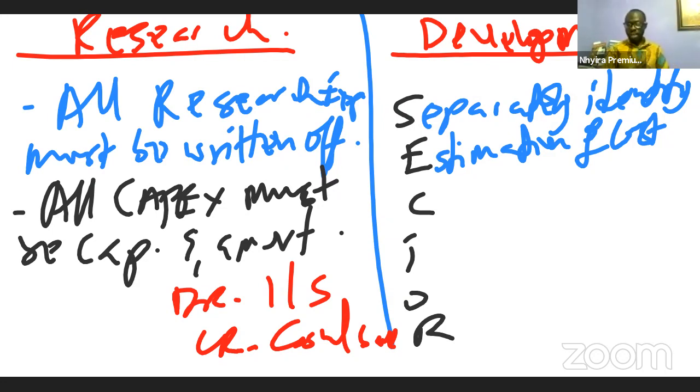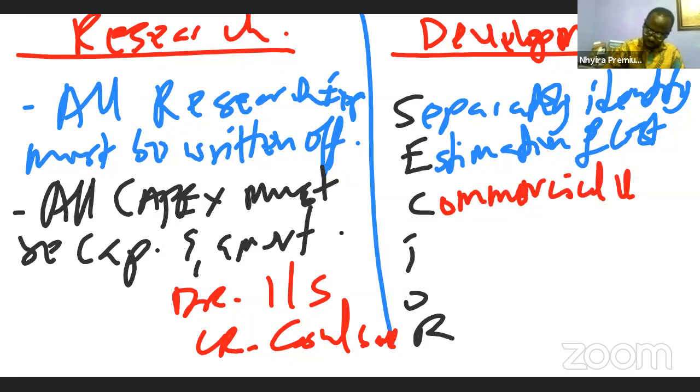So separately identifiable projects, estimation of cost reliably. C simply means that there should be a commercial value. In other words, there has to be a market for the product. How can you develop something that has no market? So there has to be a commercial value of it in relation to that. So is there a ready market for what we are developing?